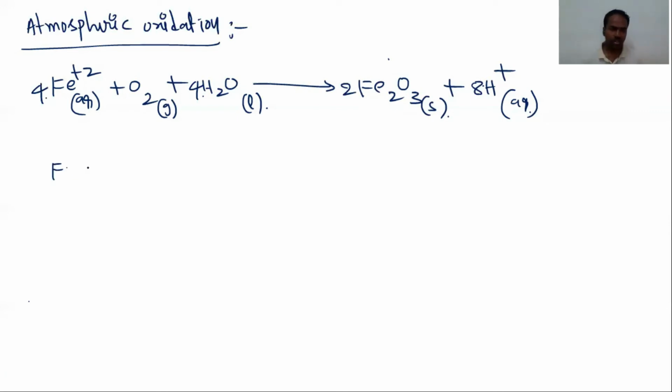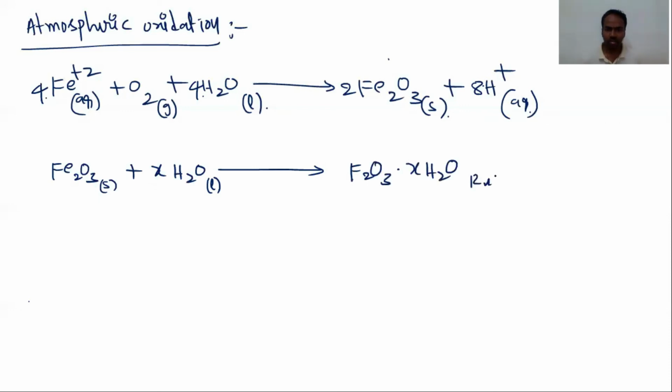The formed Fe2O3 further reacts with the moisture present in the atmosphere. So take x moles of water. x may be any number of moles. So x moles of water is generally called the moisture present in the atmosphere. When Fe2O3 reacts with the moisture present in the atmosphere, it forms rust. So this is called rust. So this is the formation of rusting.